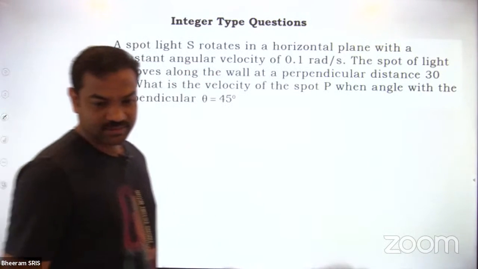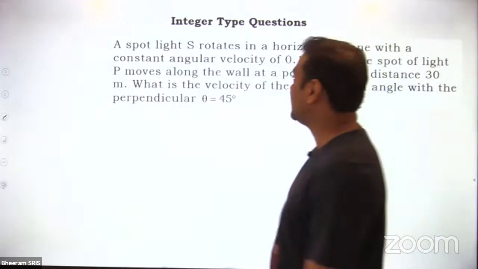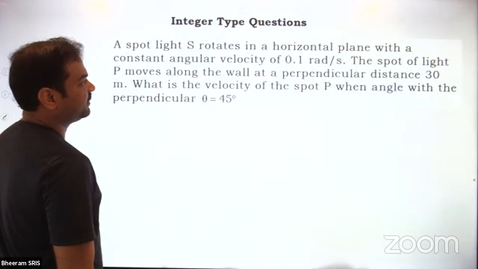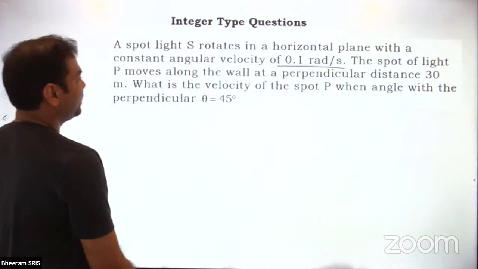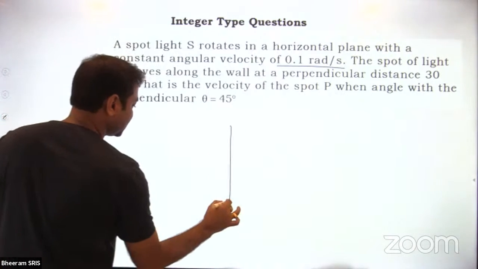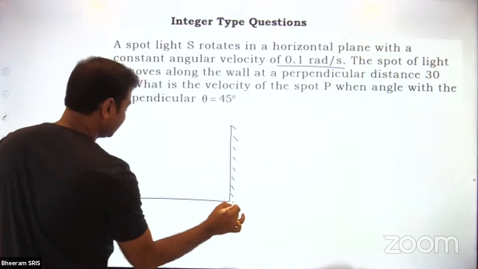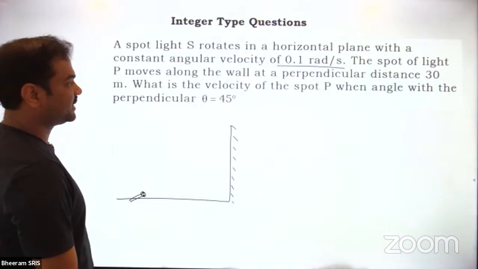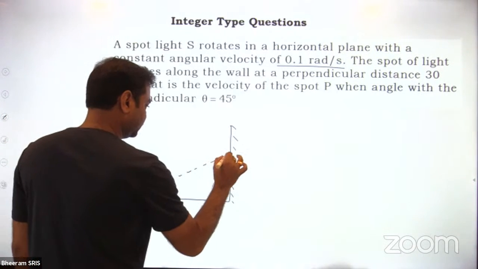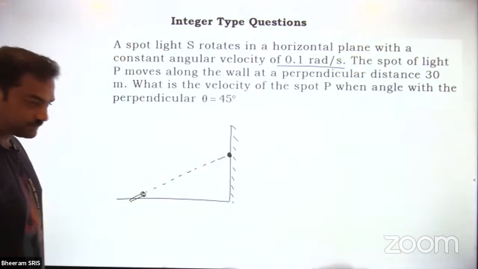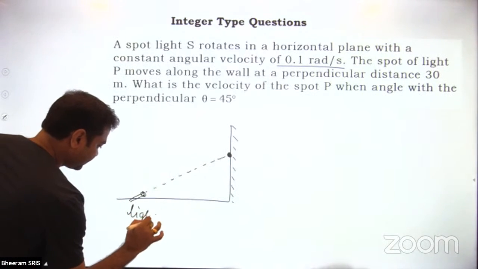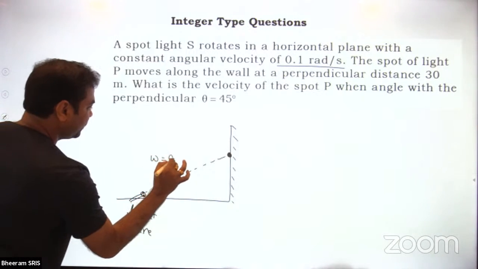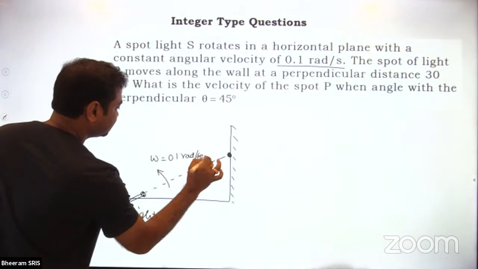Next, integer questions. Even this question, I think somewhere we discussed in theory. A spotlight S rotates in a horizontal plane with a constant angular velocity 0.1 radian per second. The spot of light P moves along the wall, something like this. See, this is the wall. Do you remember this question? We did it in the class. Okay, now this is the torch. Let us say this is the spot on the wall. Now this is the light source. Then how is it rotated? It is rotating with angular velocity omega, which is 0.1 radian per second.